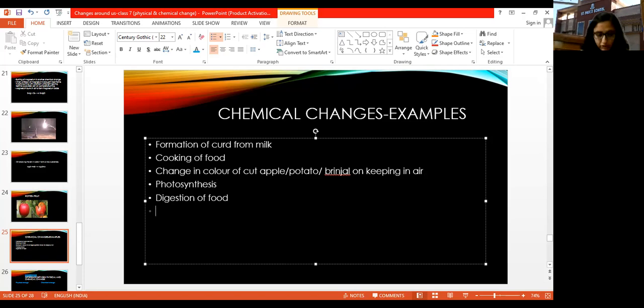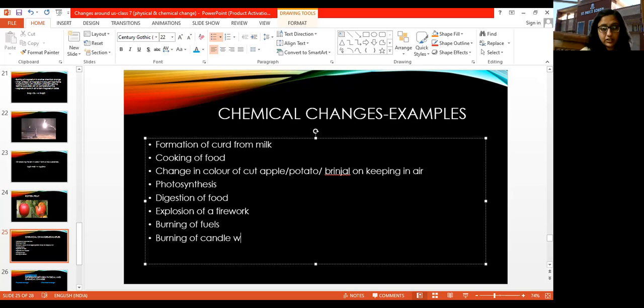Then explosion of a firework. Okay. Burning of magnesium ribbon, अभी हमने देख ही लिया है. Burning of fuels. Then burning of candle wax. Okay. अब अगर मैं यहाँ बात करूं burning of candle wax,